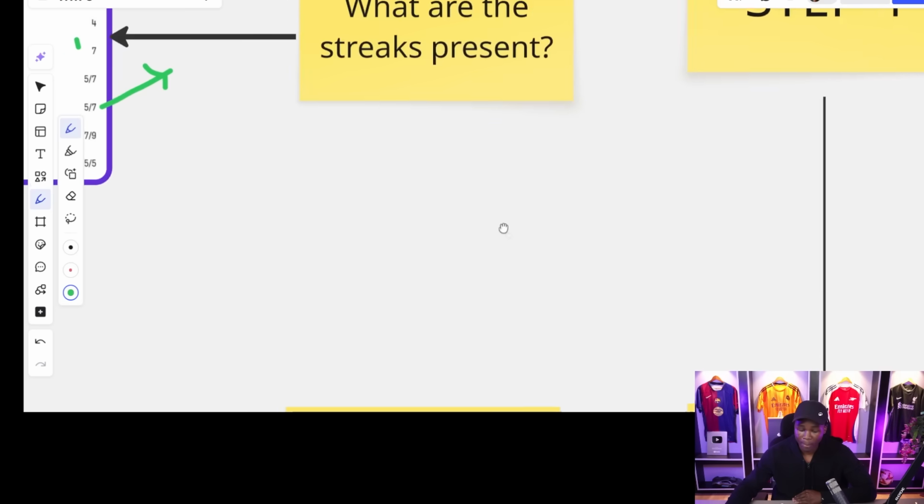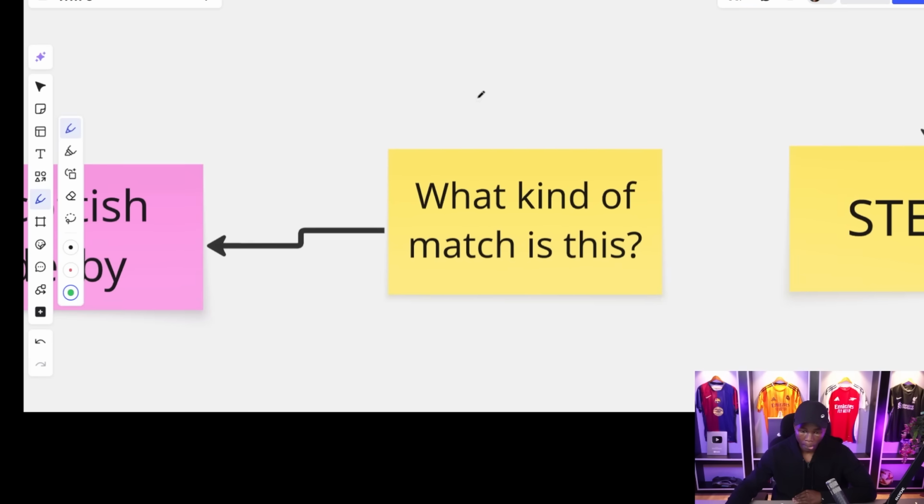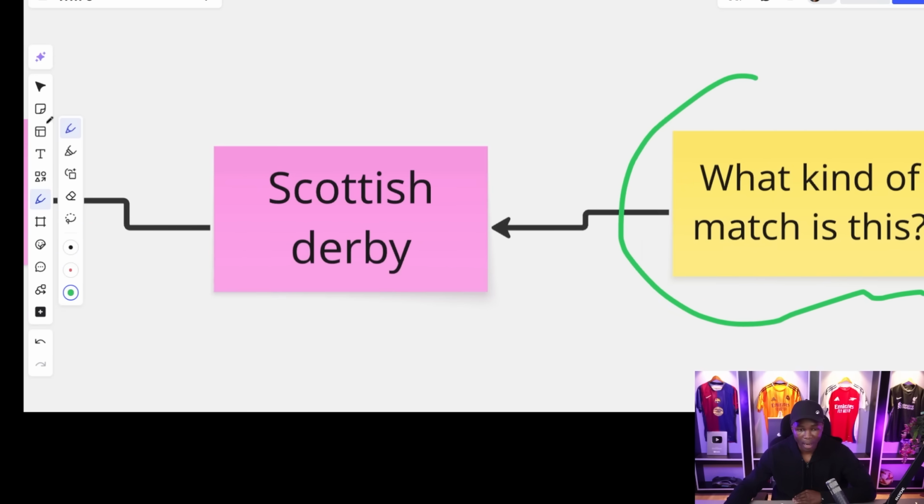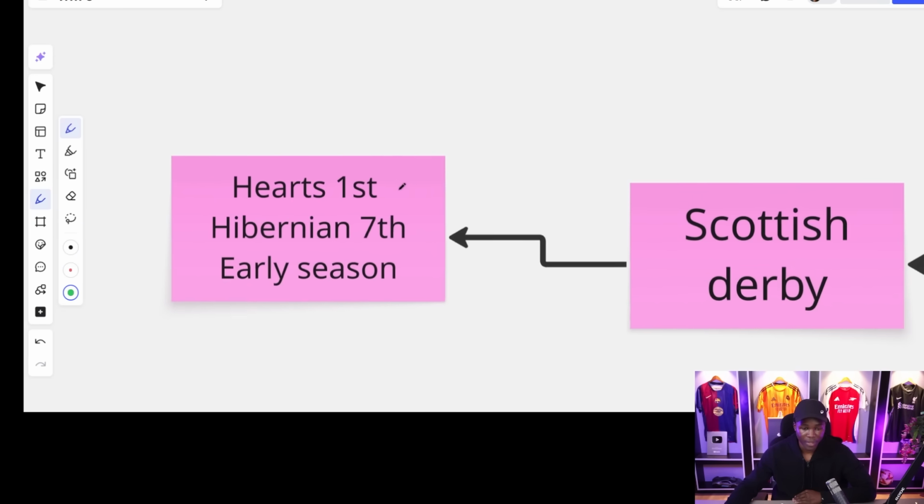And then step number 5. What kind of football match is this? In step number 5, you're supposed to answer what kind of football match is this. It is a Scottish derby, all right? And the positions of these teams, Hearts is coming in first. They're currently topping it. Hibernian coming in 7th. And of course, I won't say that it's mid of the season or late in the season. I will say it's early in the season.